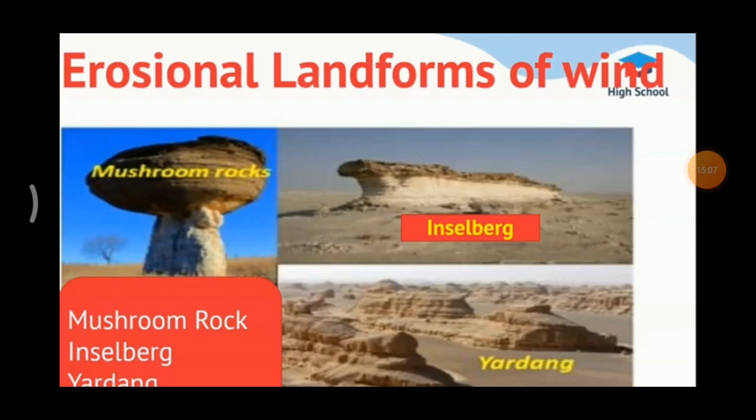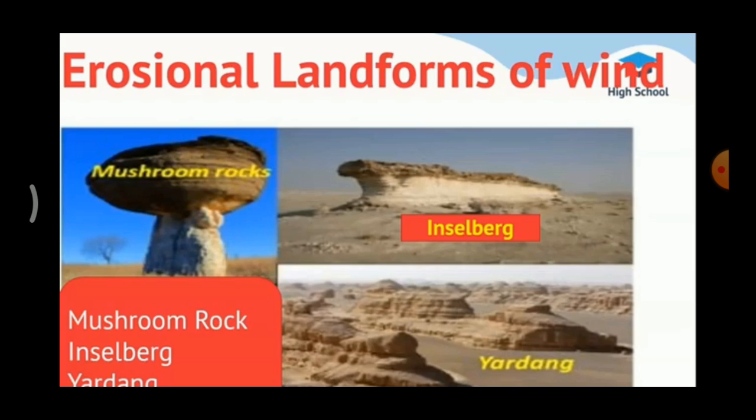Next one, wind. What is wind? When air blows horizontally at or near the earth's surface, it is called wind. Erosional landforms of wind. First one, mushroom rock. Rocks are made up of hard and soft layers. The constant flowing of the wind erodes the bottom part away, and the rock looks like a mushroom in shape. This is called mushroom rock or pedestal rock.